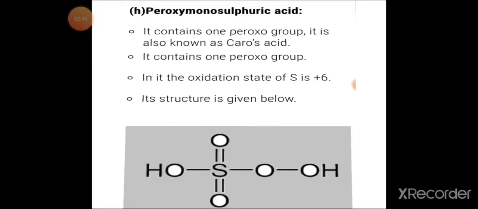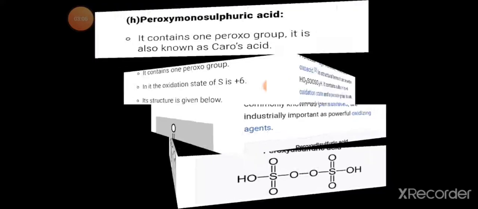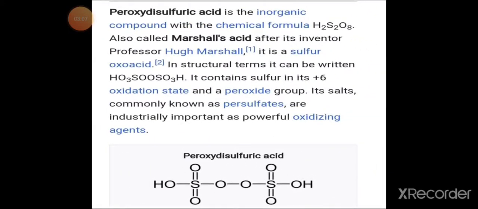Here the oxidation state of sulfur is +6. The structure of peroxymonosulfuric acid is given here. You can see the one O-O peroxo group is present here.